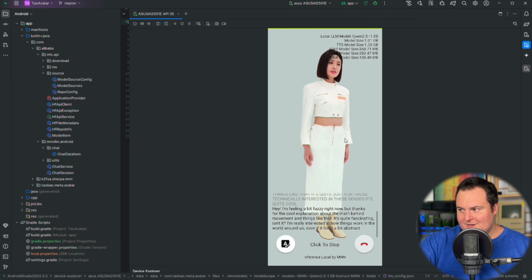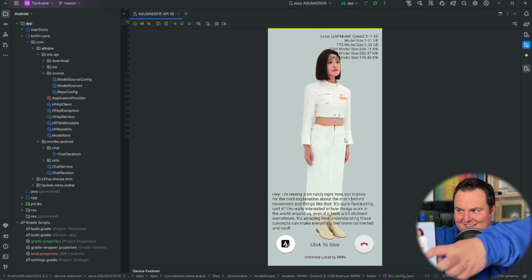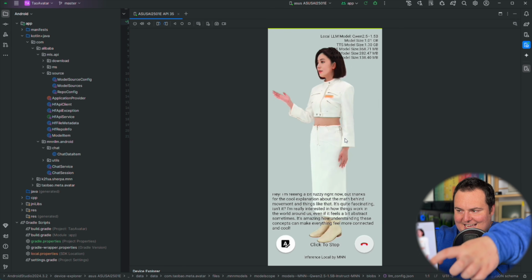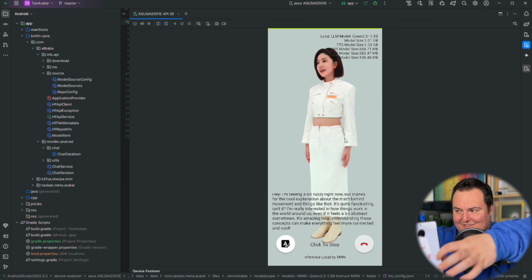I am feeling a bit fancy right now. And then thanks for the cool explanation about the math behind movement and the hand moving and stuff like that. Fascinating.